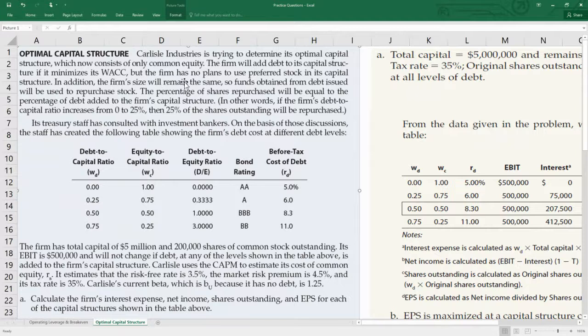So moving on, the firm has no plans to use preferred stock. In addition, the firm size will remain the same, so funds obtained from debt issued will be used to repurchase stock.